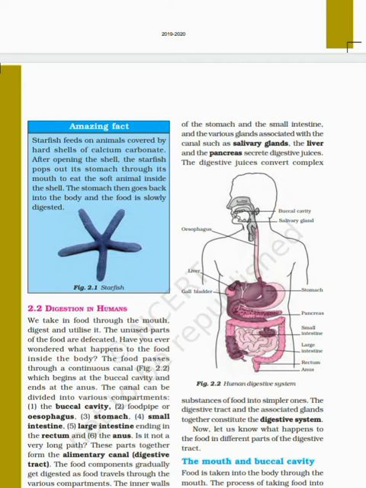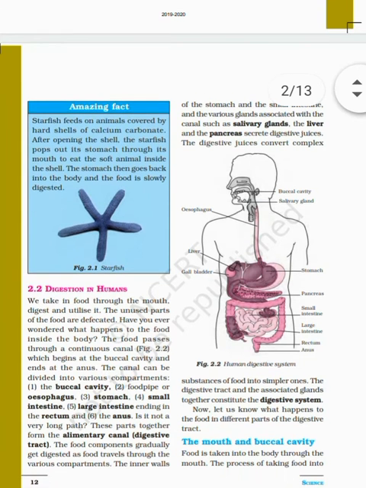Now let's see what the buccal cavity is. The buccal cavity is more commonly known as the mouth and it is the beginning of the digestive system for humans. It consists of the tongue and teeth. And we all know about the teeth.